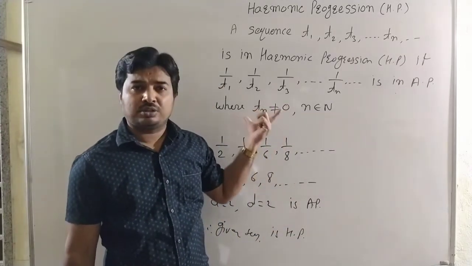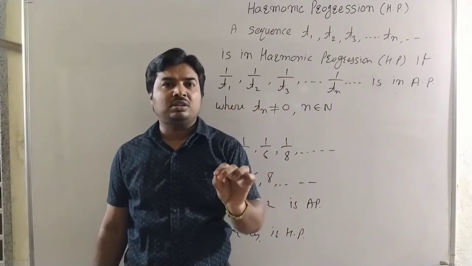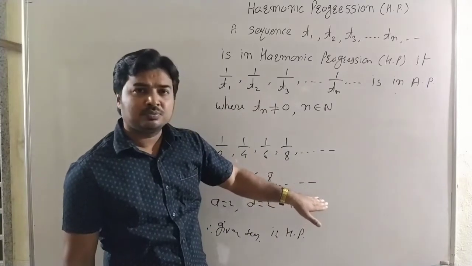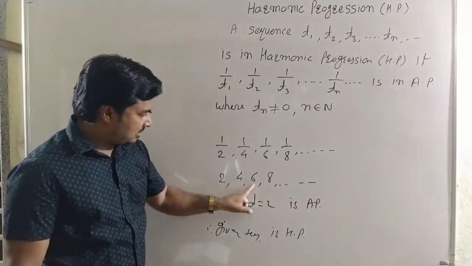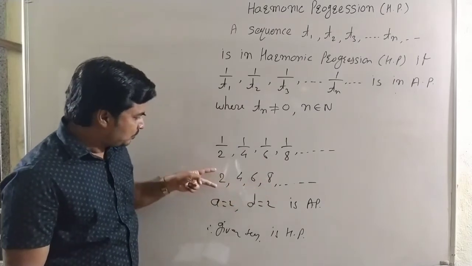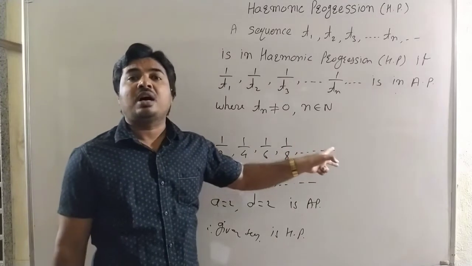of the harmonic progression. Here we use the formula for the nth term of the arithmetic progression and take the reciprocal of it. Here these terms are in arithmetic progression, so 1 by 2, 1 by 4, 1 by 6 and 1 by 8 are in a harmonic progression.